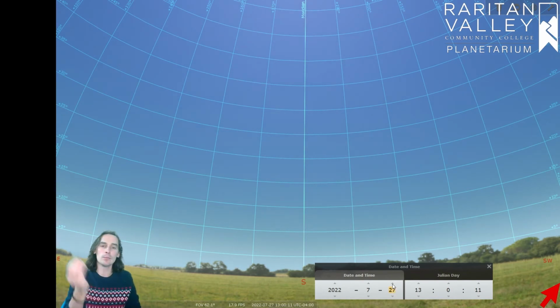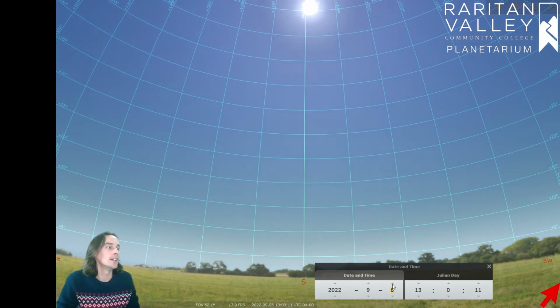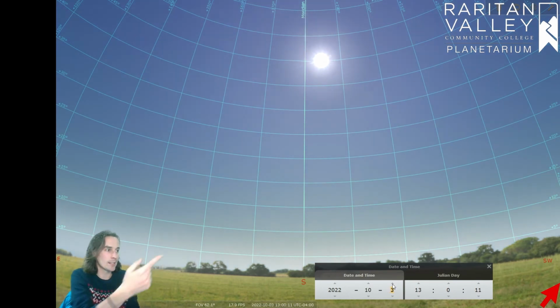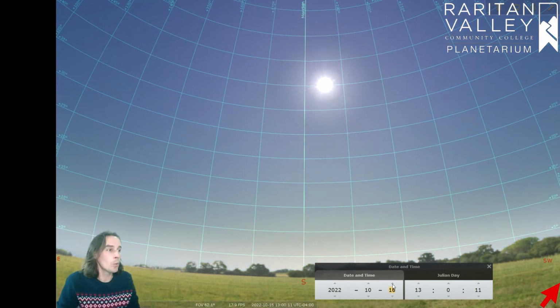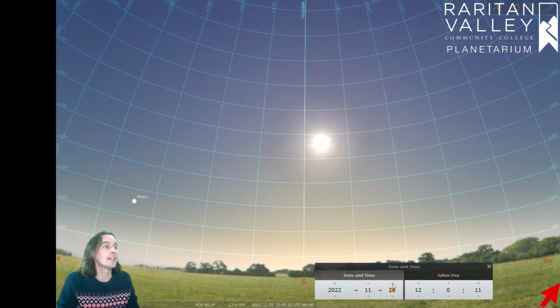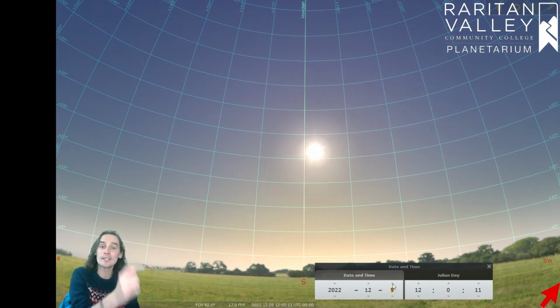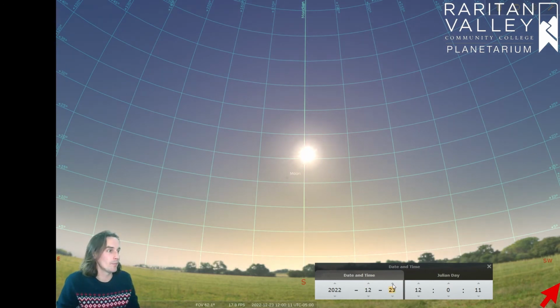It's a good way to measure time and to know where we are in our orbit around the sun fairly accurately. And now we're still fast forwarding time where we see the sun is coming right back down. We have the date set up for October next year, and as we get again close to December 21st, we're going to notice that the sun stops at the bottom of as far south as it will in the sky.